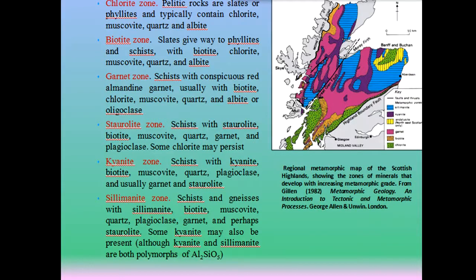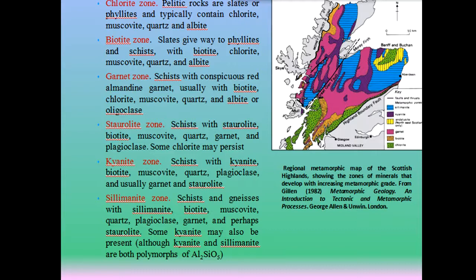Now let us discuss the characteristics of these zones. In the chlorite zone, the pelitic rocks are slates or phyllites and typically contain chlorite, muscovite, quartz and albite. The biotite zone consists of phyllites and schists with biotite, chlorite, muscovite, quartz and albite. The garnet zone consists of schists with conspicuous red almandine garnet, usually with biotite, chlorite, muscovite, quartz and albite or oligoclase.